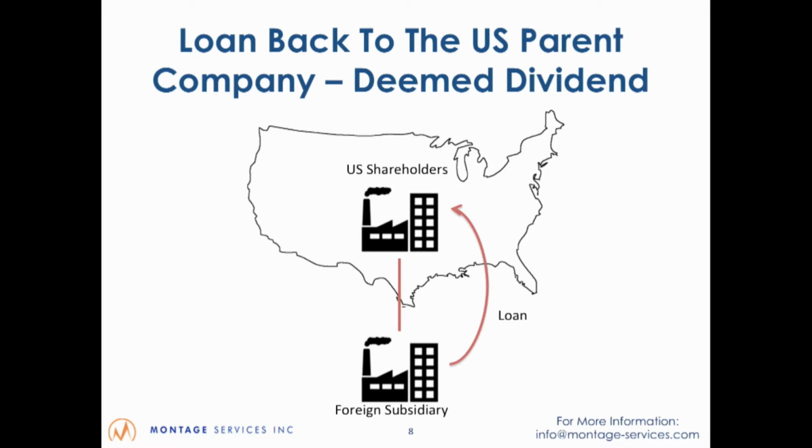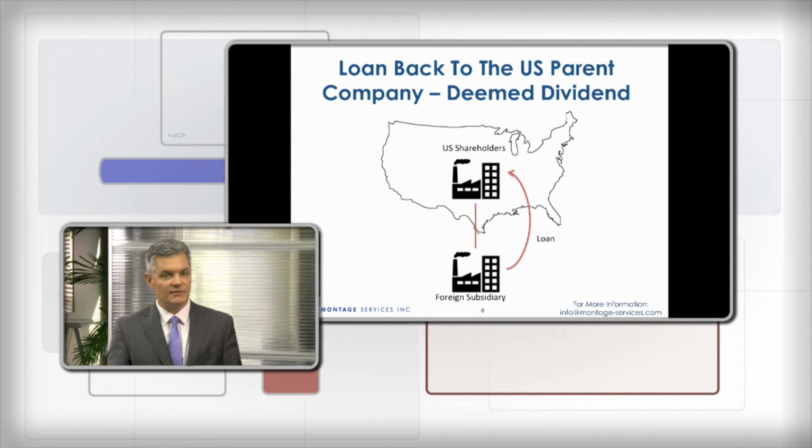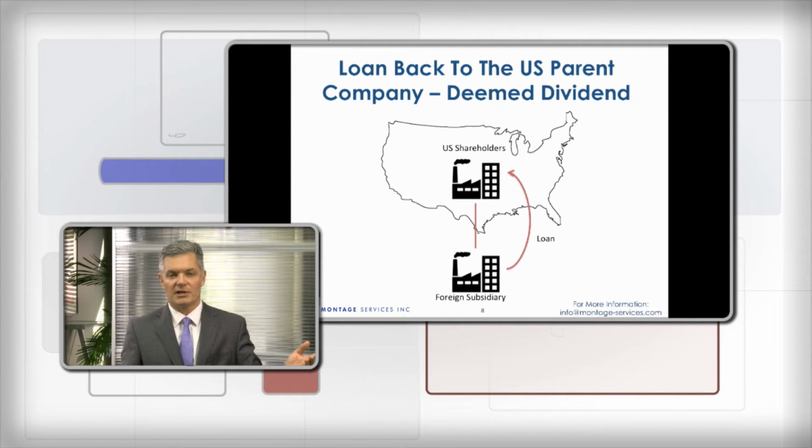The final area we wanted to touch on is not in Subpart F, but it is to tax people known as Section 956, and it is a loan. The most common question we get is, hey, my company in this foreign country is making a lot of money. I need that money back in the United States. I know a dividend is going to be taxable, but can I loan the money back? I'm smart, I can loan the money back and it's not a dividend. The government will never know. Well, the government has that covered. They treat that loan as a dividend to the extent of earnings and profits of that foreign company. So loans can be treated as dividends.